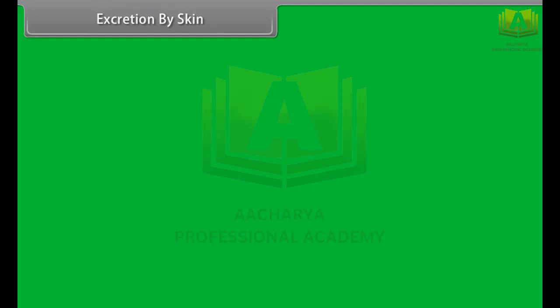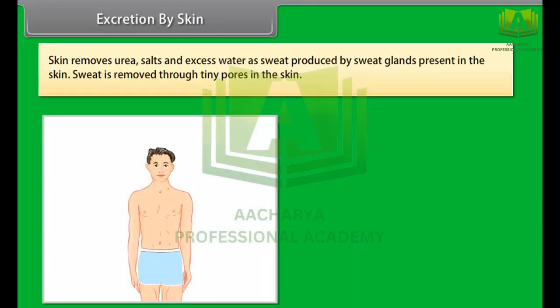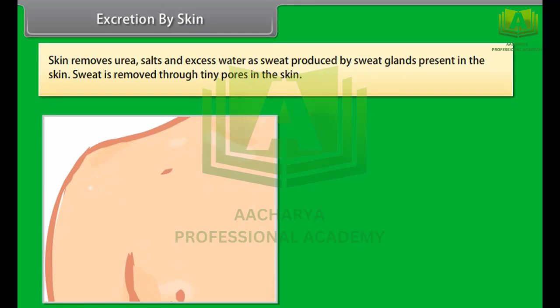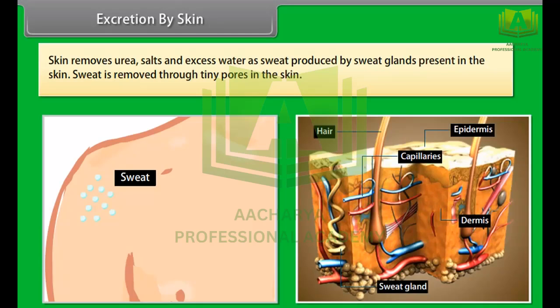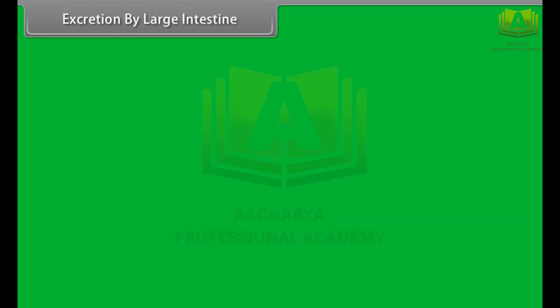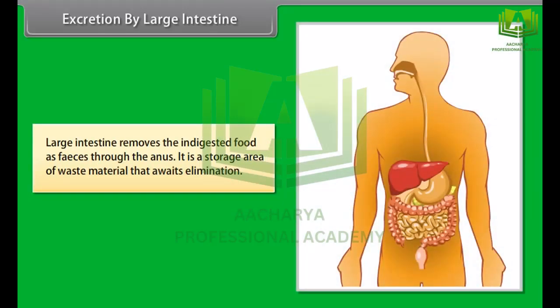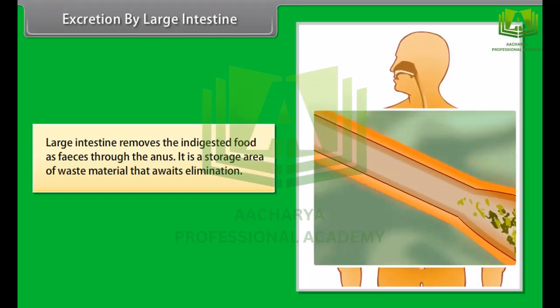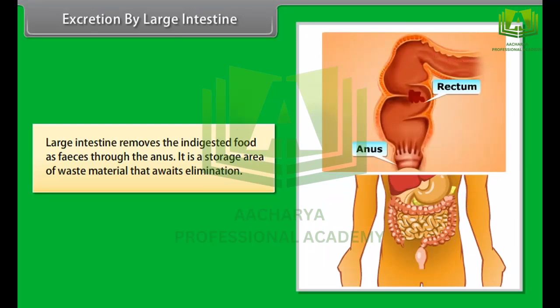Excretion by skin. Skin removes urea, salts, and excess water as sweat produced by sweat glands present in the skin. Sweat is removed through tiny pores in the skin. Excretion by large intestine. The large intestine removes the undigested food as feces through the anus. It is a storage area of waste material that awaits elimination.